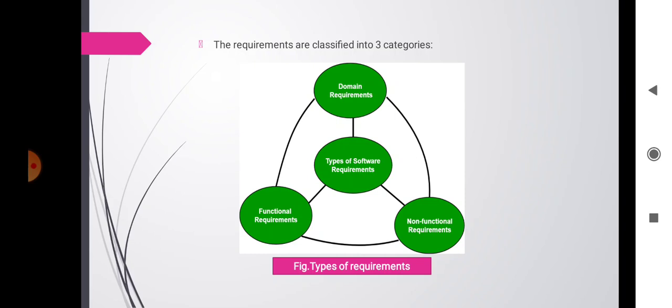Then third is domain requirements. In software engineering, the requirements derived from the application domain of the system, and not from the needs of the user, are known as the domain requirements. The domain requirements may be new functional requirements or may specify the method to perform some particular computations, and the software requirements are classified as user requirements, system requirements, and software specification requirements. These are the types of requirements.